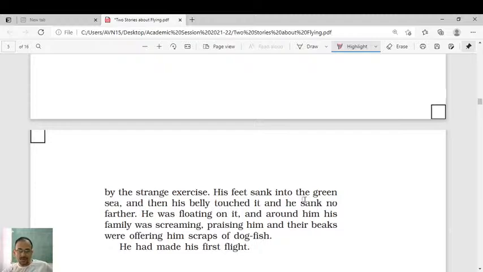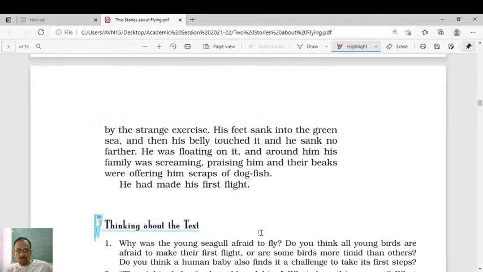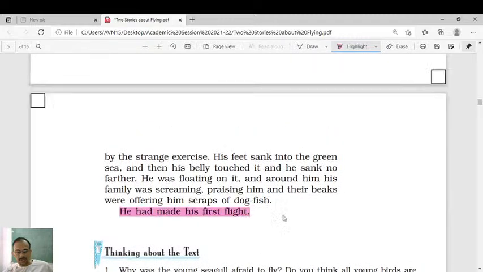His feet sank into the green sea, and then his belly touched it, and then he sank no further, because his wings were there, his wings would support him. He was floating on it, and around him his family was screaming, praising him, because the young seagull started learning the art of flight, and their beaks were offering him scraps of dogfish. He had made his first flight today.